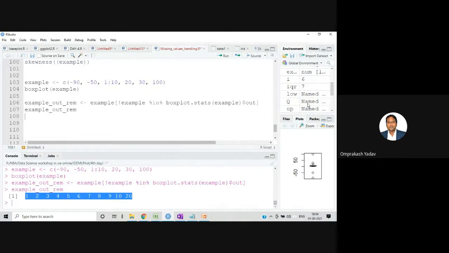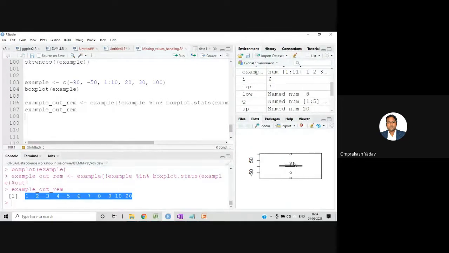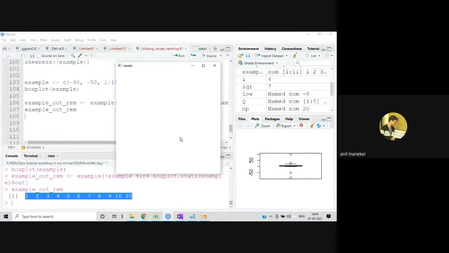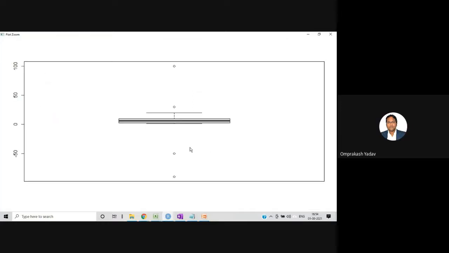Can you explain the box plot again? Yes. This box plot shows the 5-point summary of any data. For example, in this box, the lower line is called the first quantile, the upper line is called the third quantile, and the middle dark line is called the median value.